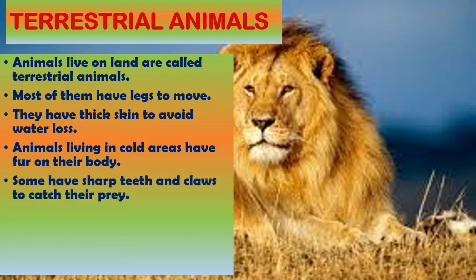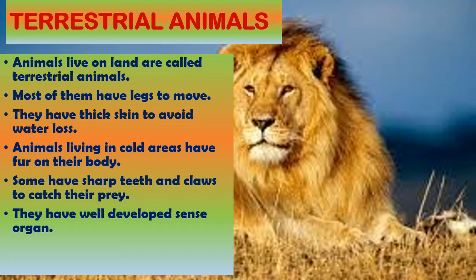Some of the terrestrial animals have sharp teeth with pointed canines and claws to catch their prey. They have well developed sense organs which help them to look for food in the dark night.